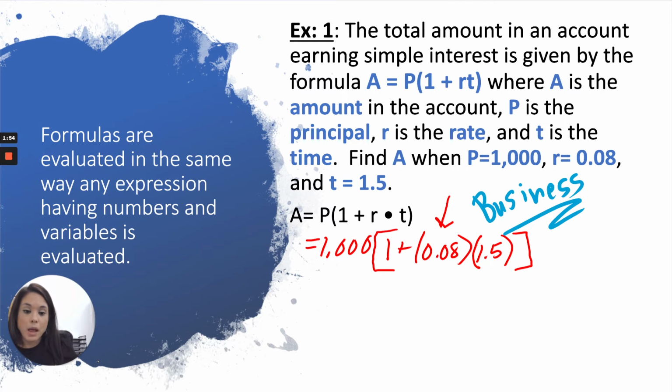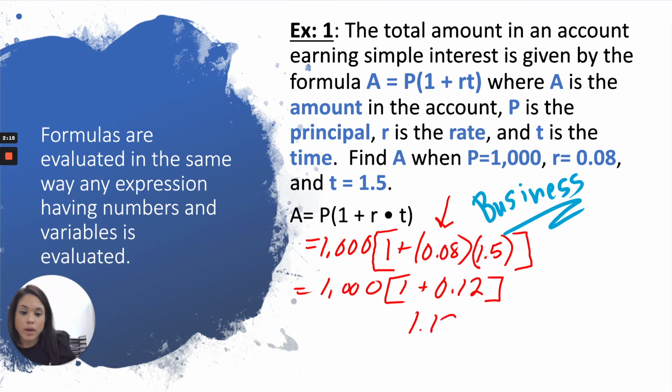So we want to multiply 8/100 times 1 5/10, which is 12/100. Then I rewrite my problem, putting my brackets around because I'm not done with this problem yet. So I want to add 1 plus 12/100, which is 1 12/100.